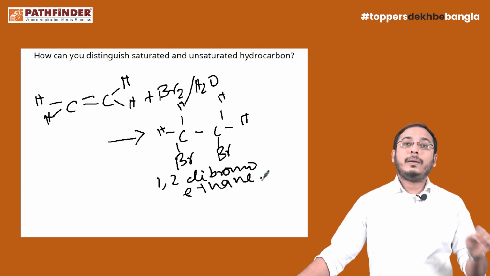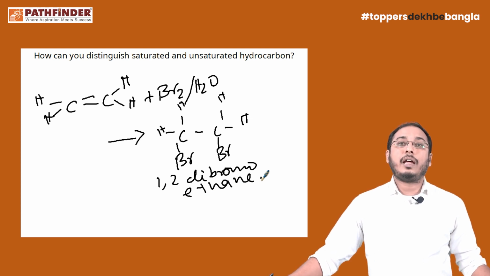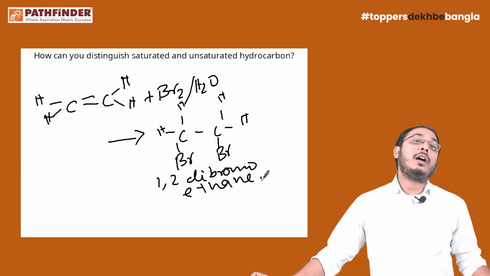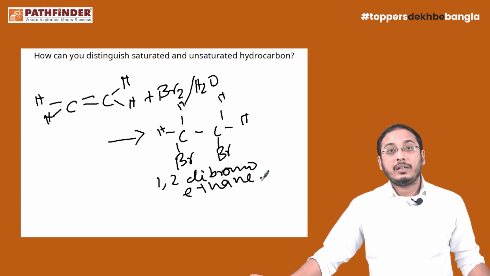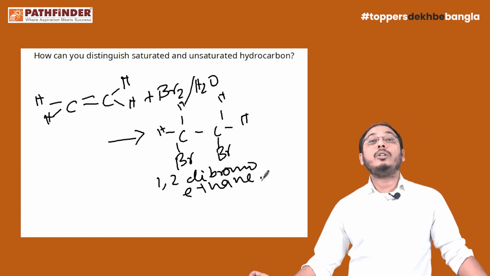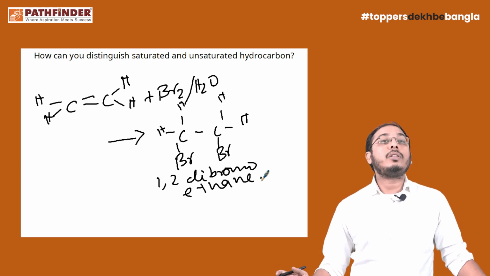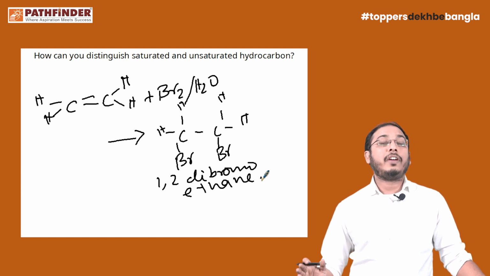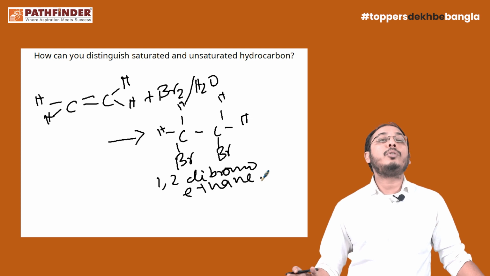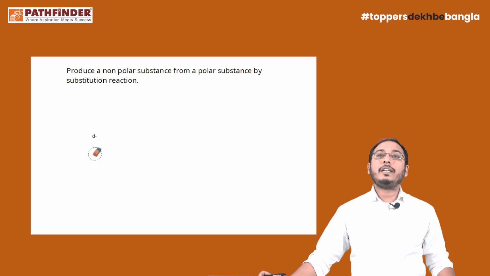Now, what is going on in this category? When you distinguish between the unsaturated and saturated hydrocarbon, when you add bromine water to the unsaturated hydrocarbon, the reddish color of the bromine will fade. And in case of saturated hydrocarbon, no such characteristic observation will be found. So how can you distinguish between these two? When we add bromine water to unsaturated hydrocarbon, the reddish color of the bromine will fade, and in case of saturated hydrocarbon, no such observation will be found. Done? Okay. Now let's move to the next question.